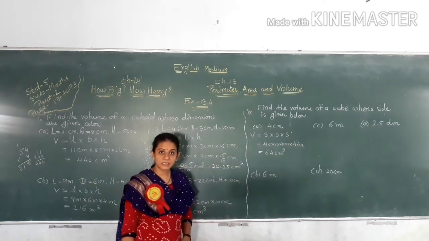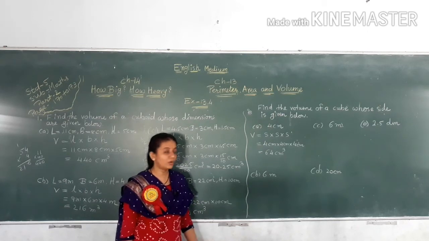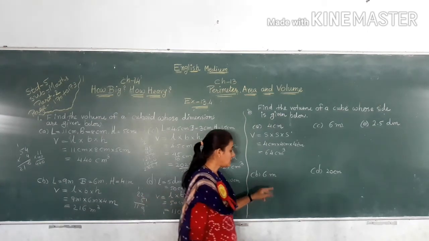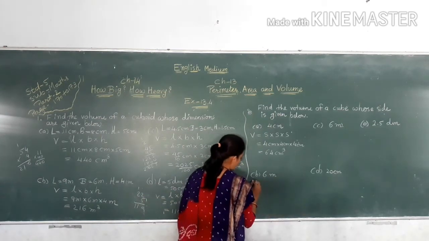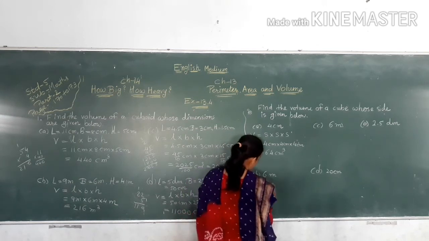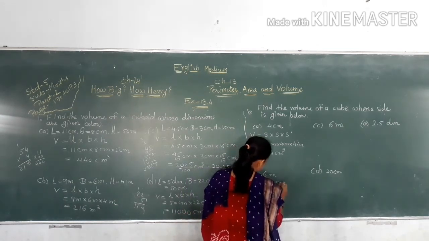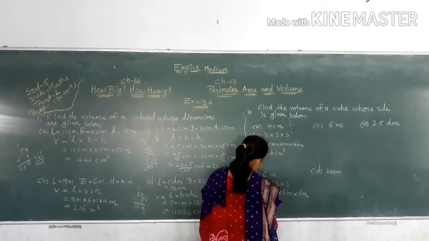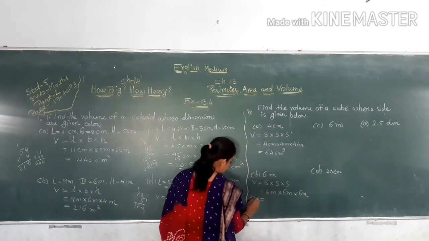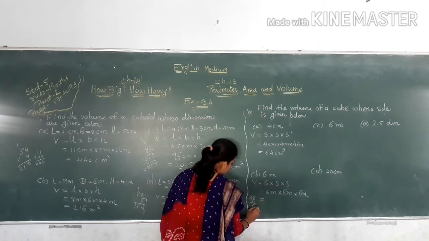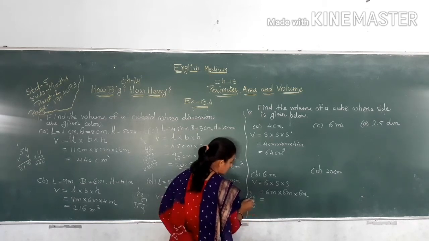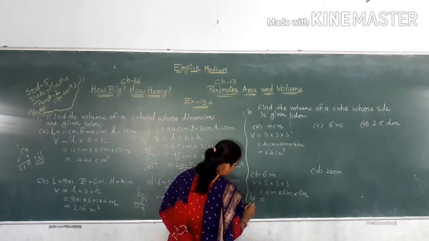Now here 6 meter. So volume is equal to S multiply S multiply S, 6 meter multiply 6 meter multiply 6 meter. 6 6s are 36, carry over 3, 6 3s are 18, 19, 20, 21.